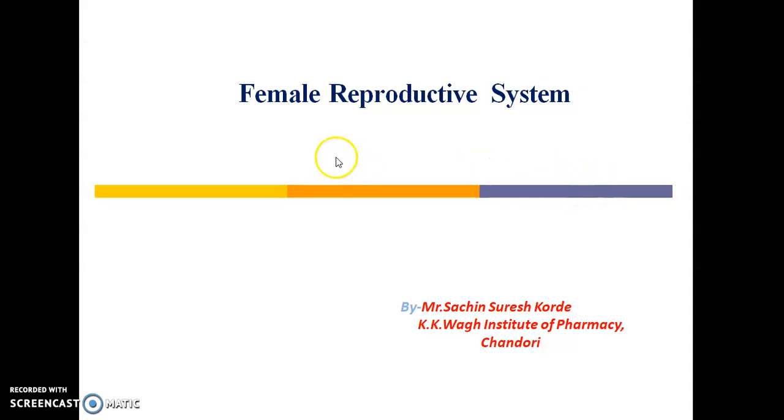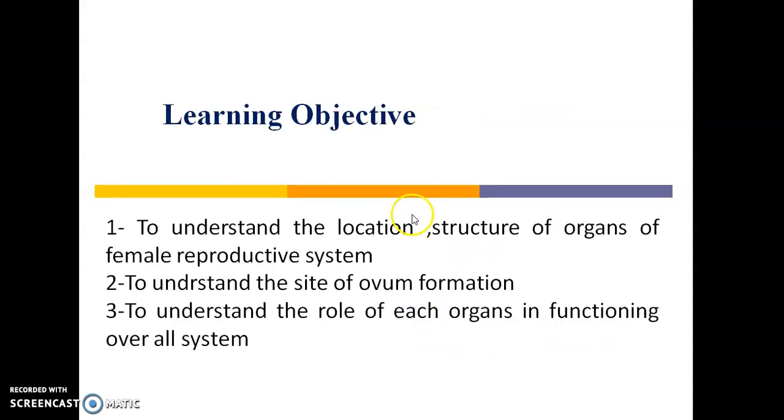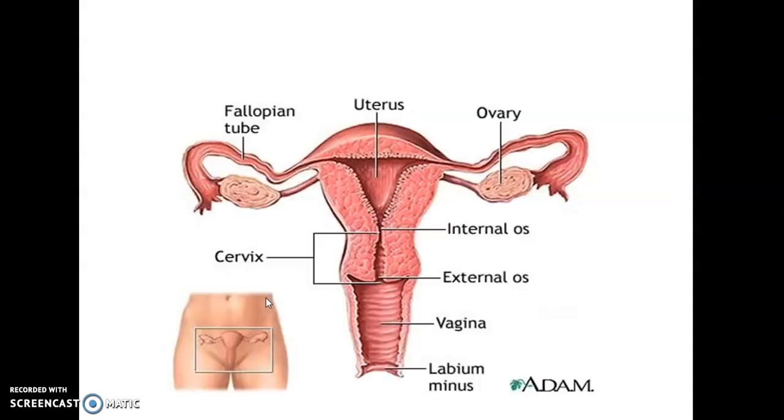Today we are going to study the female reproductive systems. Myself Mr. Sachin Kurde from Kekewag Institute of Pharmacy, Tanduri. The learning objective of this chapter is to understand the location and structure of organs of the female reproductive system, to understand the site of ovum formation, and to understand the role of each organ in the functioning of the overall system. These are the learning objectives behind this chapter.